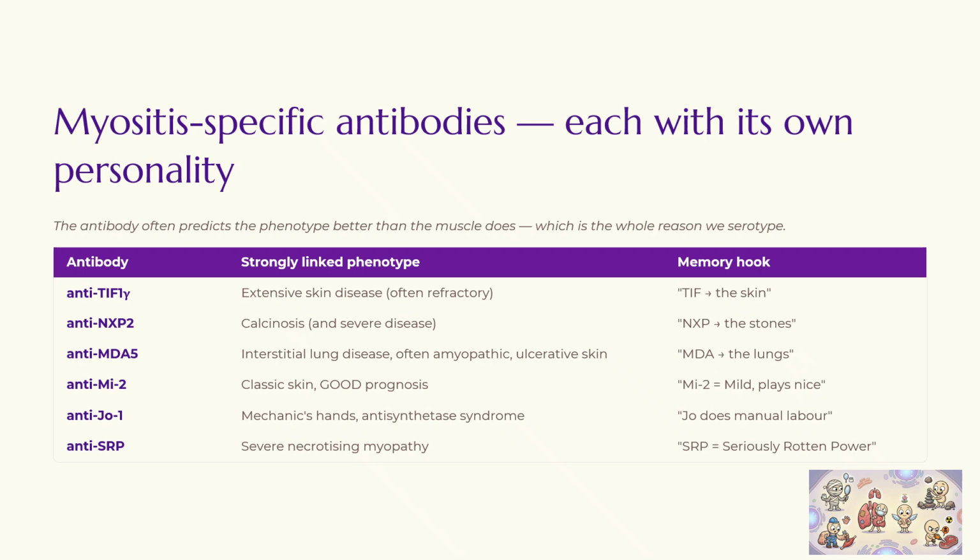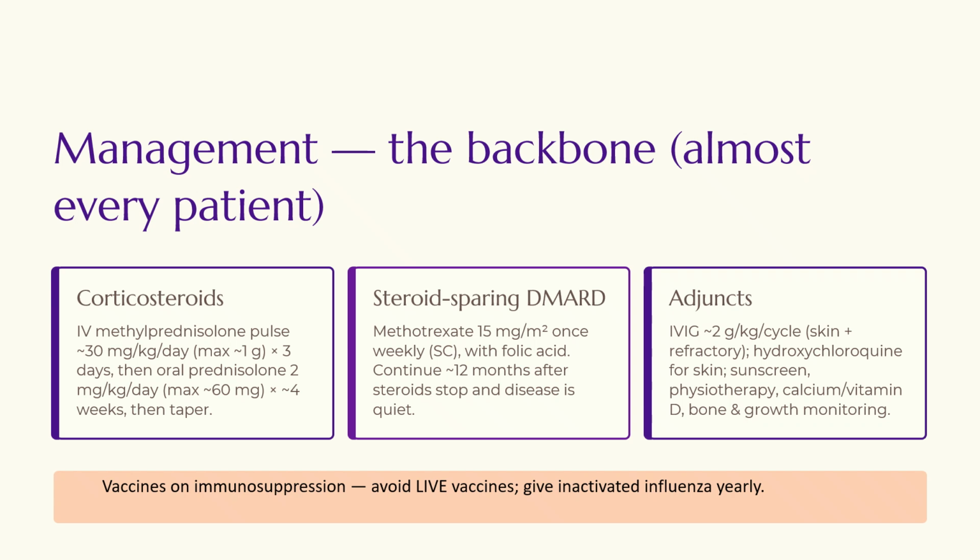The other you can remember is anti-Jo, because Jo does the manual labor, right? Then is the anti-SRP. You can name it as SRP means severely rotten power. So it is the one which causes severe necrotizing myopathy, right? So TIF, the skin; NXP, the stones; MDA, the lungs; MI, the mild; Jo does the manual labor; and SRP means severe rotten power, which means severe necrotizing myopathy.